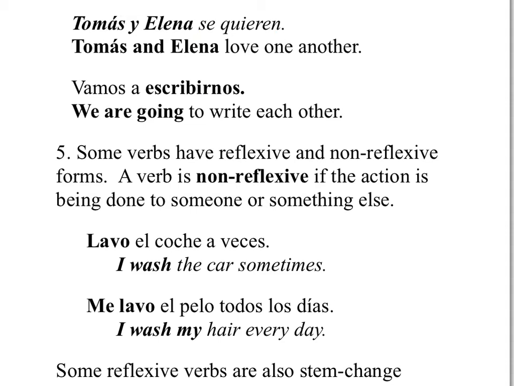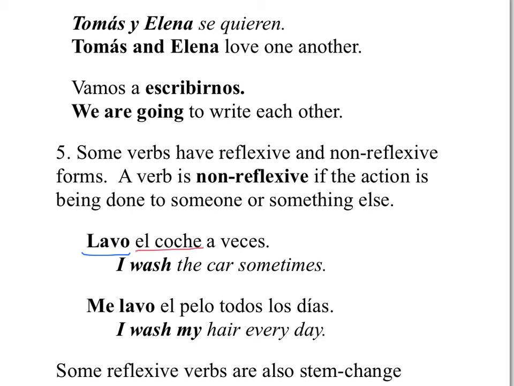Number 5. Some reflexive verbs have reflexive and non-reflexive forms. A verb is non-reflexive if the action is being done to someone or something else. For example, lavo el coche a veces. I wash the car sometimes. So in this case, it's lavo with no reflexive pronoun. Next one, me lavo el pelo todos los días. I wash my hair every day. So in the first example, we're washing the car.